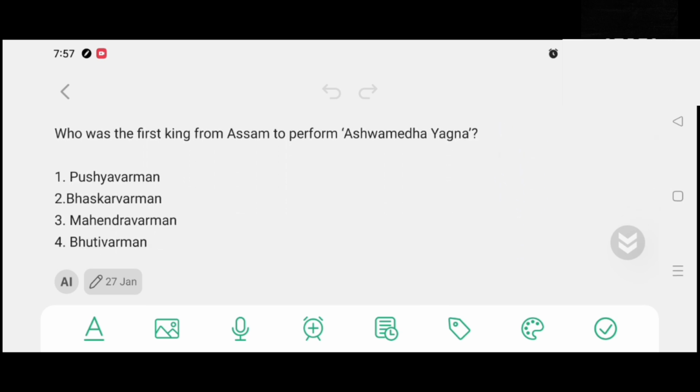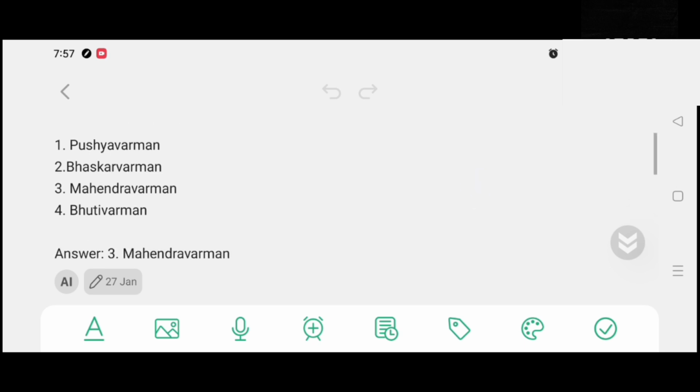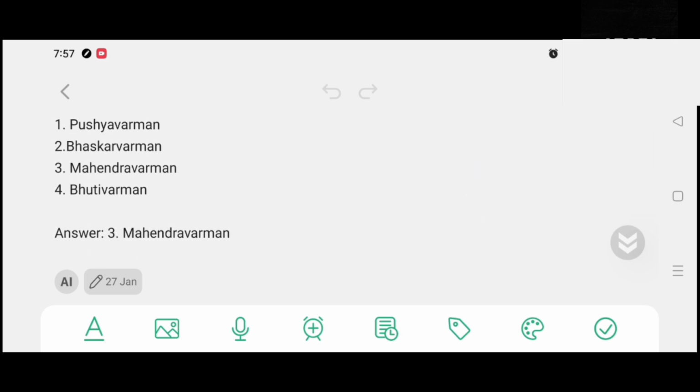Who was the first king from Assam to perform Ashwamedha Yajna? Option number 1, Pusha Burman. Option number 2, Bhaskar Burman. Option number 3, Mohendra Burman. Option number 4, Bhuti Burman. And the correct answer is option number 3, Mohendra Burman.